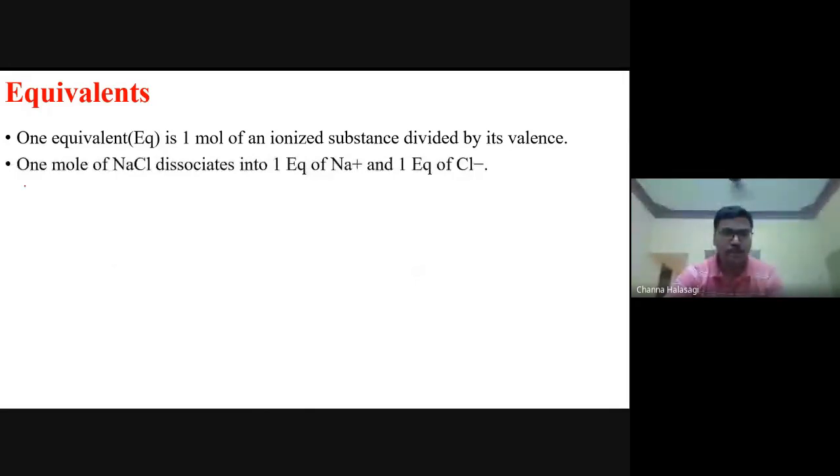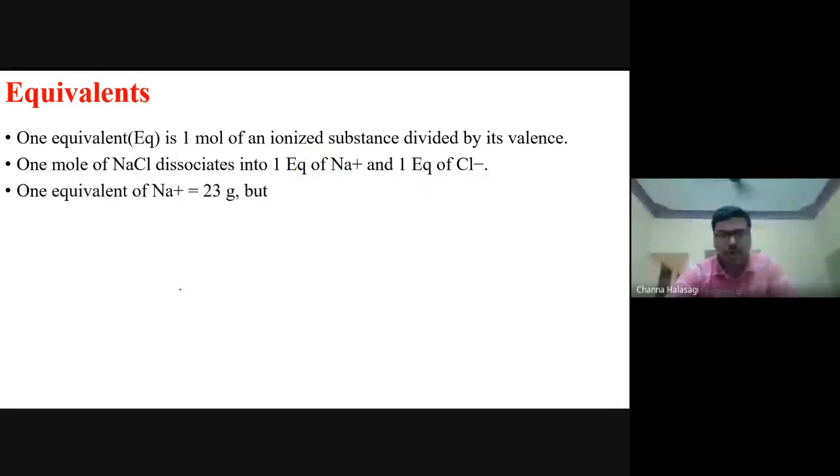Now I am taking 1 mole of sodium chloride. Now we have seen the definition, it is an ionized substance. When this NaCl goes into our body, it immediately gets ionized into sodium and chloride: 1 equivalent of sodium and 1 equivalent of chloride. So 1 mole of sodium which you are eating in the form of salt, NaCl, when it goes into our body fluid compartment, it immediately dissociates into 1 equivalent of sodium and 1 equivalent of chloride.